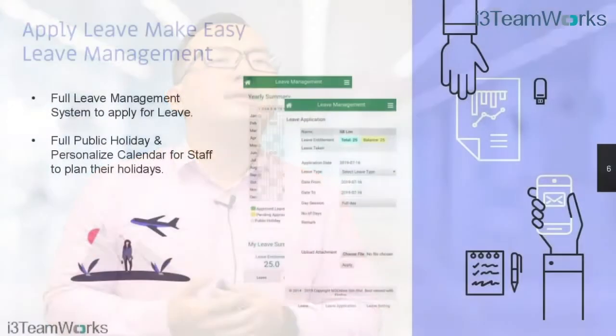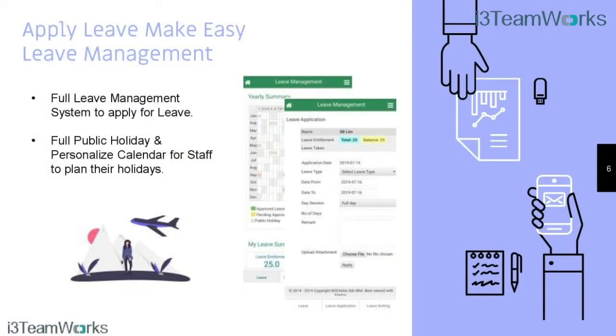i3Teamwork provides you a full leave management system to apply for leave. Even the public holiday announcements are stated in the calendar, so it's easy for the staff to plan their holidays in advance.